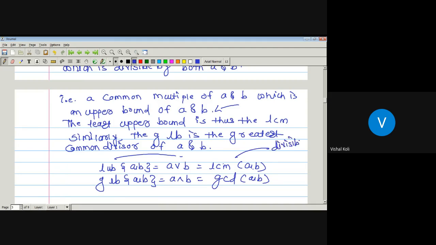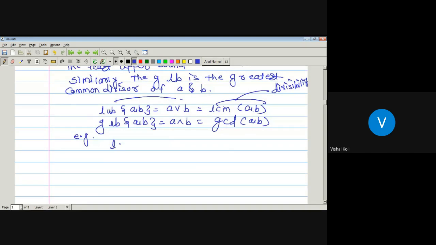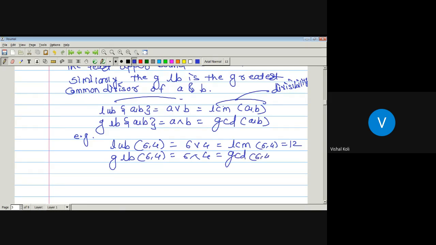If the relation is divisibility, then the least upper bound is nothing but the LCM of those two elements, and the greatest lower bound is nothing but the GCD of the two elements A and B. For example, what is the least upper bound of 6 and 4? Which is 12. Join of 6 and 4 is nothing but the LCM of 6 and 4, which is 12. Now, what is the greatest lower bound of these two elements, 6 and 4? Which is 2. So the GCD of 6 and 4 is 2.